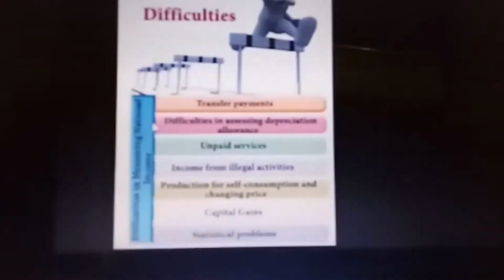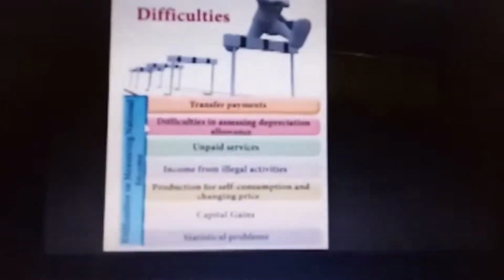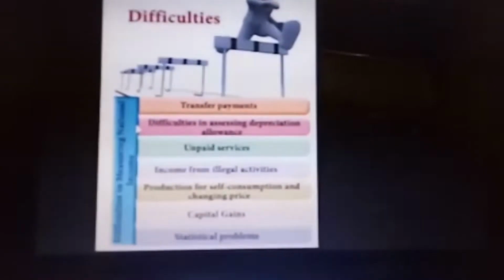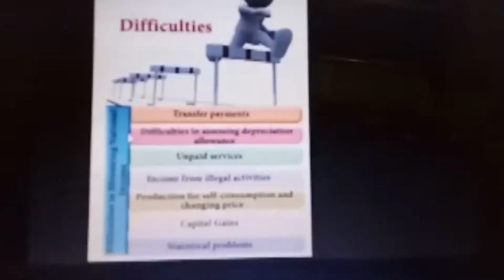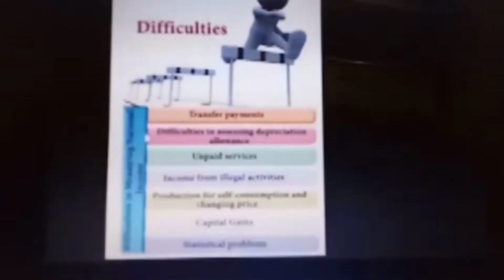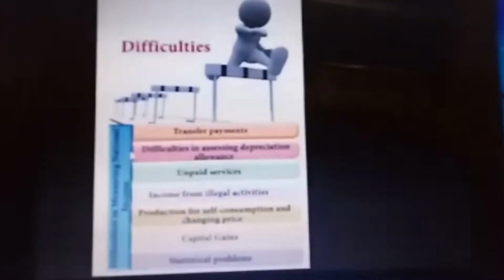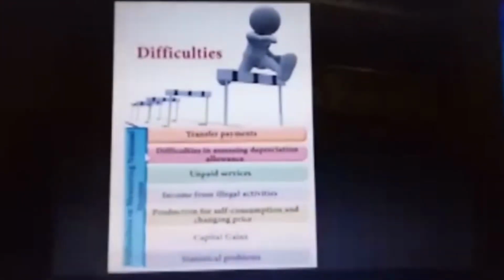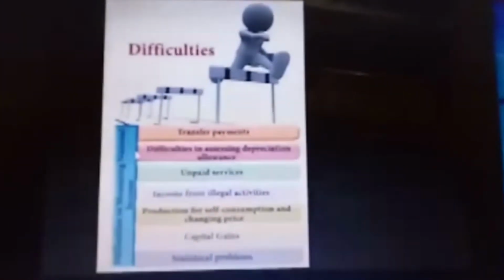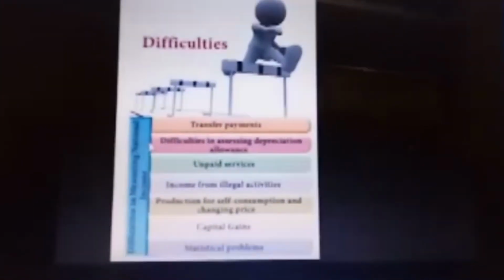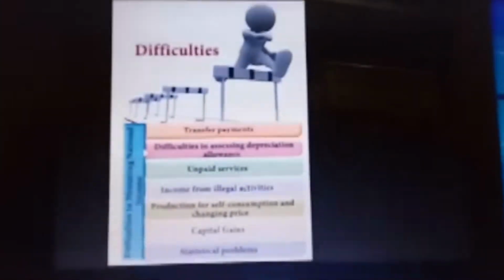Okay, capital gain. What is capital gain? For example, take your property, your house, which has its own value. When you sell that property, its value may have increased, for example from 5 lakh to 10 lakh. The remaining 5 lakh is considered a capital gain, and that is not included in the national income. Next one is statistical problem. The last one is statistical problem.